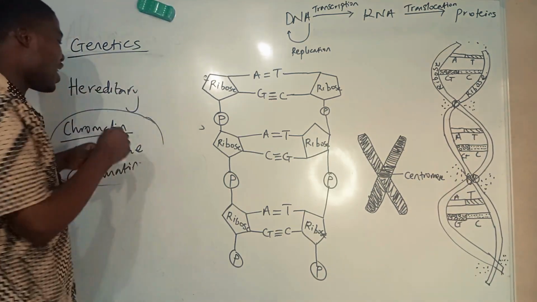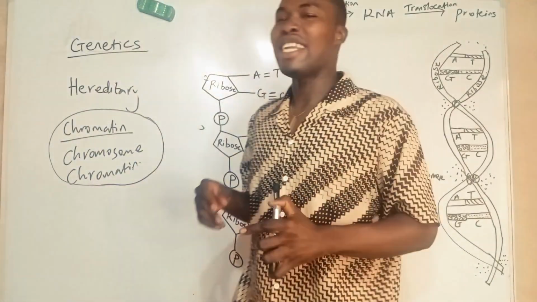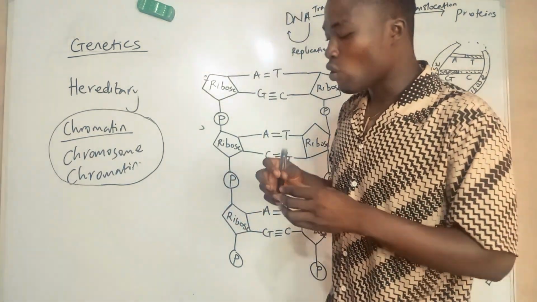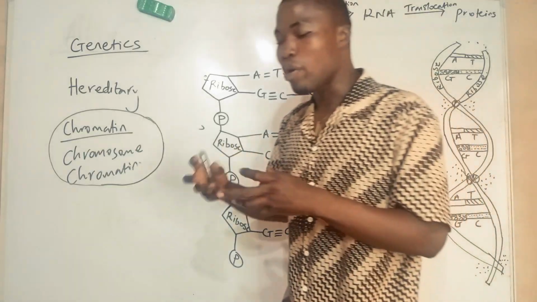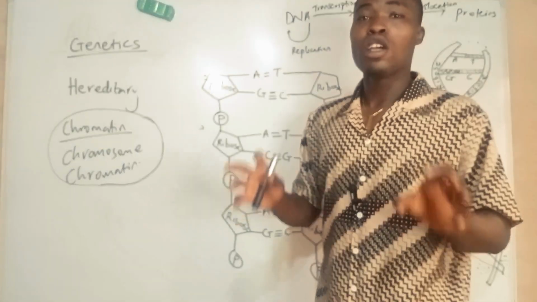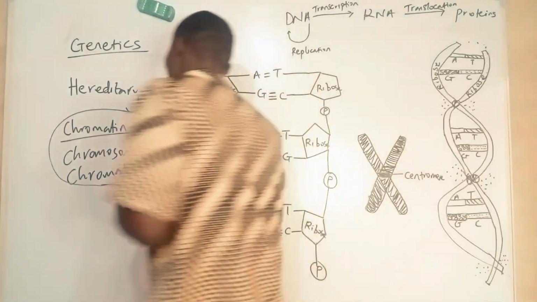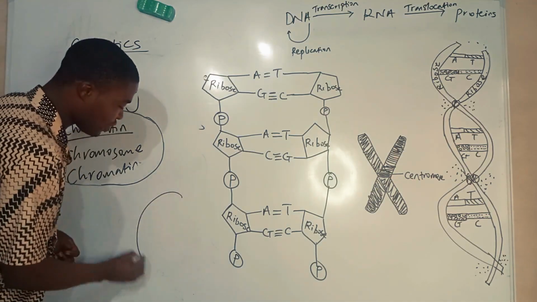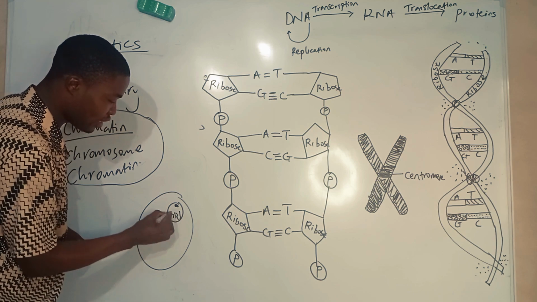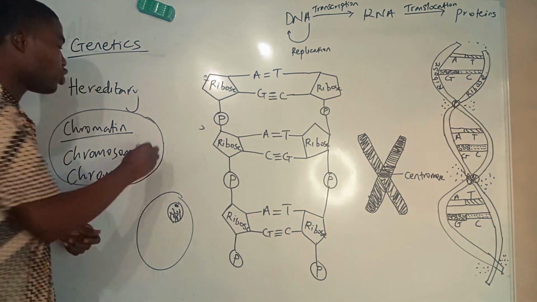A chromosome is actually a nuclear material found in every cell that helps to transmit materials from parent to offspring. The unit of a chromosome is called a gene. Let me explain. So these chromosomes are in a cell, in the nucleus. This is chromatin.